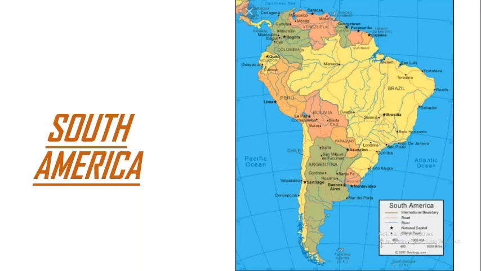Nile is the longest river, okay? But Amazon is the largest river. There's a difference. The volume of water in Amazon is more than the volume of water in Nile. And Amazon River flows from Andes Mountain in the west to the Atlantic Ocean in the east.